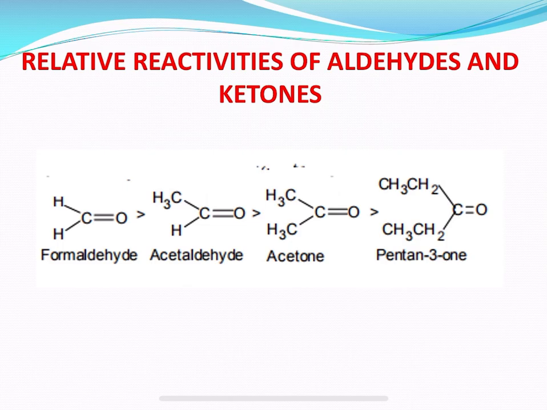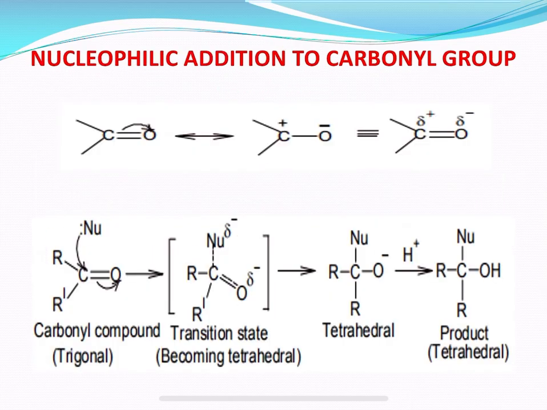Next is the relative reactivities of aldehydes and ketones. Let us compare the reactivity of aldehydes with respect to ketones. The carbon atom of the carbonyl group is trigonal and planar. In the transition state of nucleophilic addition, it acquires a tetrahedral configuration, as we saw in this reaction. Initially it has a trigonal shape, and when the nucleophilic addition reaction completes, the product is in a tetrahedral configuration.